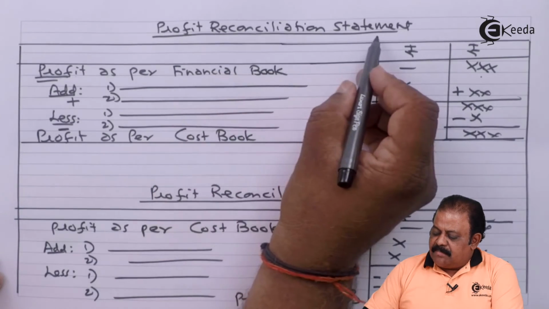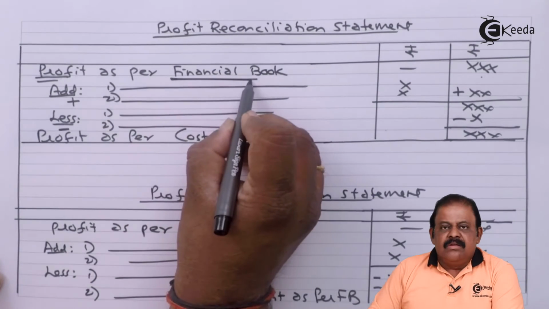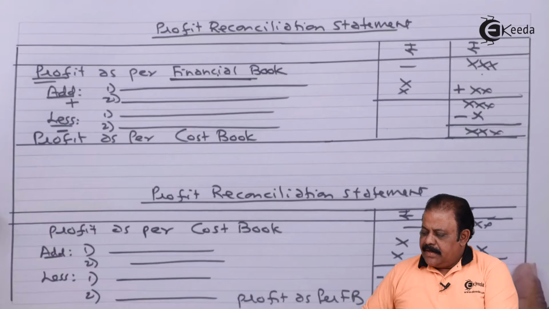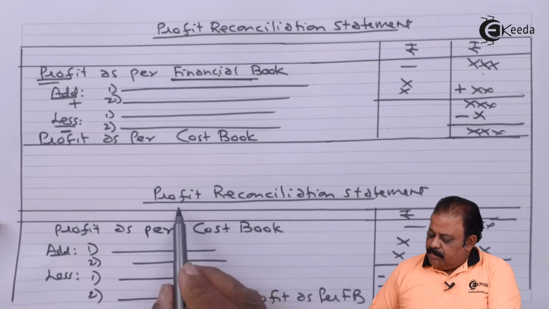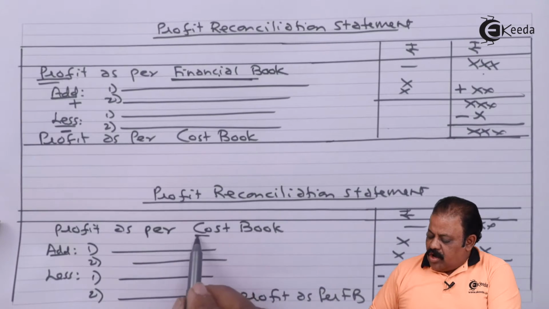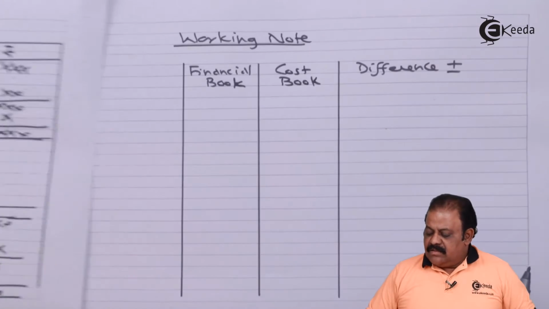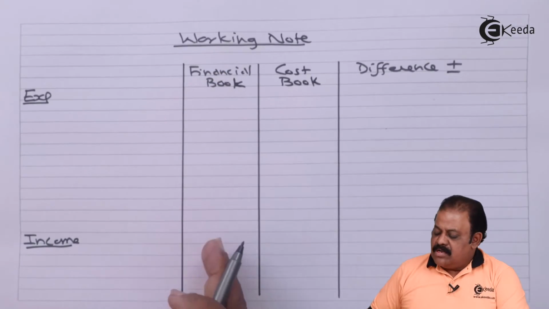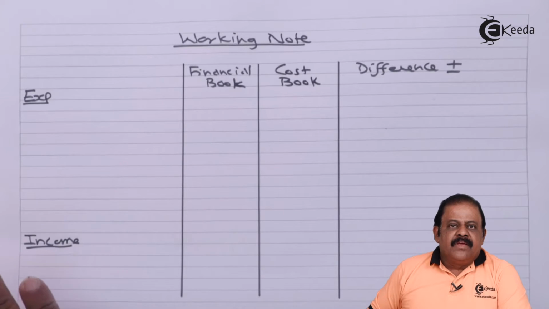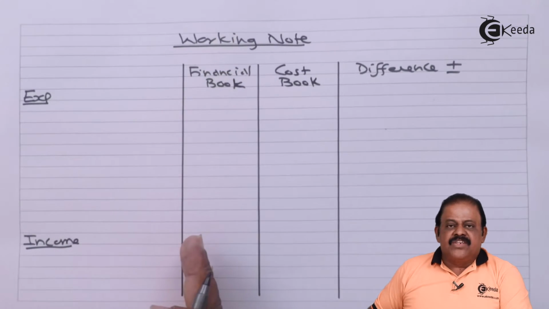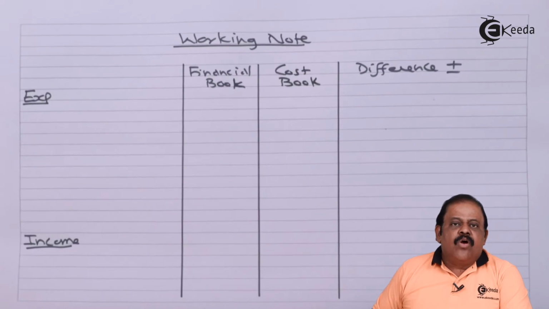Profit reconciliation statement is starting with financial book. Means first we have financial book, then the first column will be financial book. If we are starting with profit reconciliation statement as per cost book profit, then our first column will be cost book, second will be financial book. Here we have assumed that we are starting our profit reconciliation statement with profit as per financial book. Therefore, first column is financial book and the second column we have kept cost book.